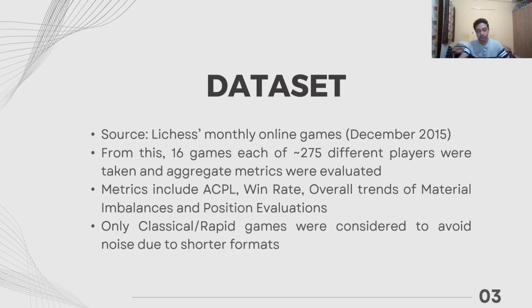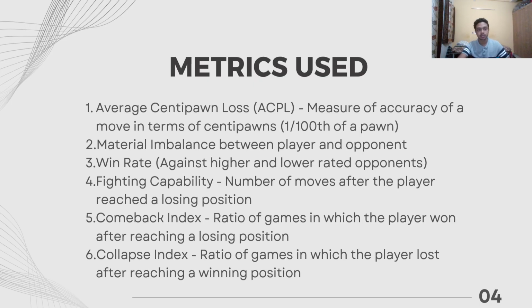stuff like ACPL, which is the centipawn loss. I'll get back to it later. And the win percentage and overall trends of material imbalances and position evaluations. And to avoid noise, I've considered only longer format games, which are classical and rapid games. This is because in shorter formats, the accuracy of players and many such things differ a lot. So to reduce the noise, I've removed such shorter format games.